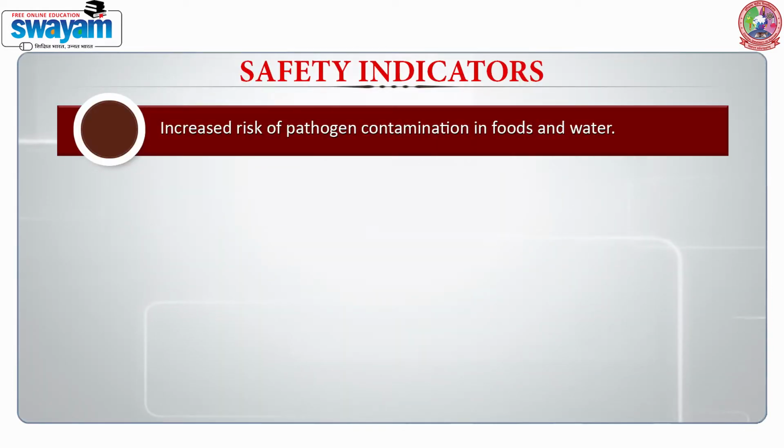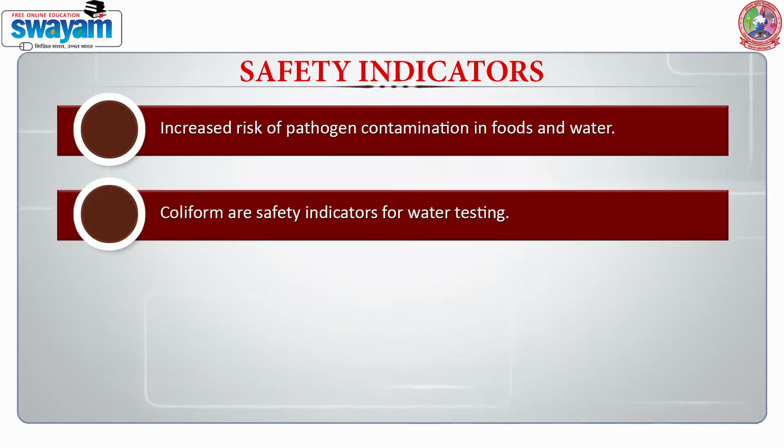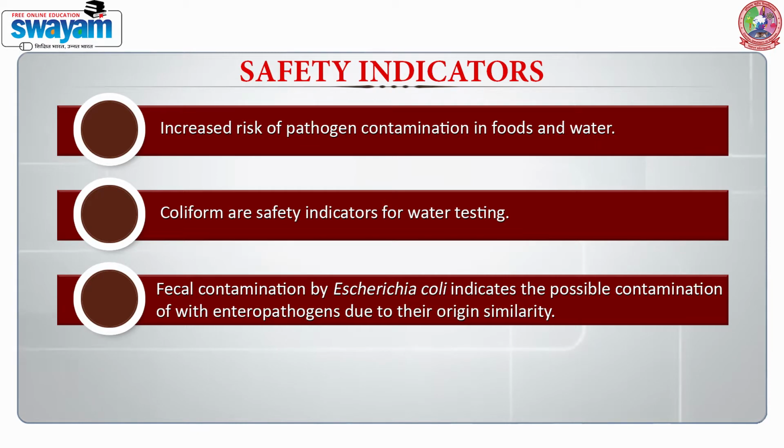When we talk about the types of indicators, the next type is the safety indicators, and these indicators are very commonly used in the food industry. These indicators denote increased risk of pathogen contamination in foods and water. So when we talk about these indicators, the most important group here is the coliforms, which indicate the water quality. We have certain fecal E. coli forms which are there and they indicate the possible contamination with